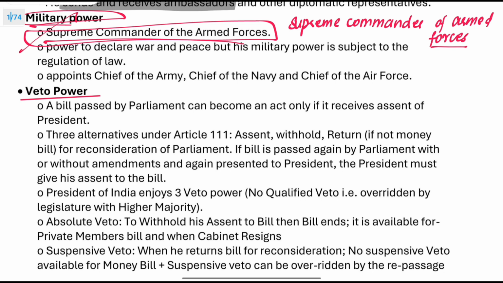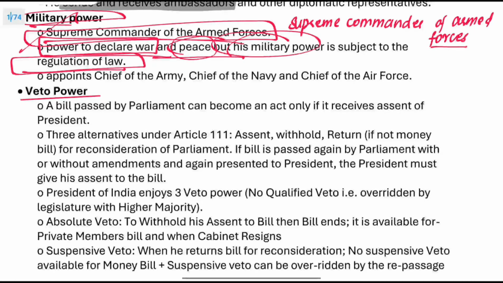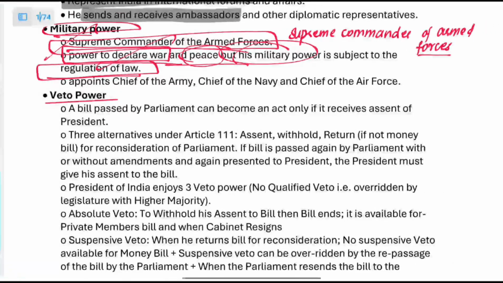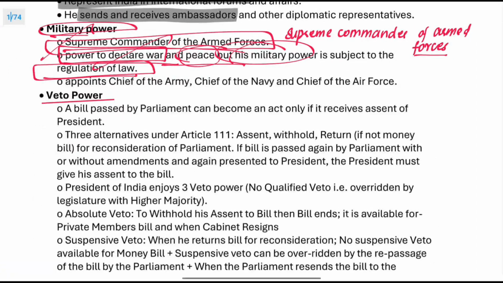The supreme commander of the armed forces has the power to declare war and peace, but his military power is subject to the regulation of the law. He is the one who is going to declare the war, or even the peace. Right. So the declaration of the war or the peace is by the President.